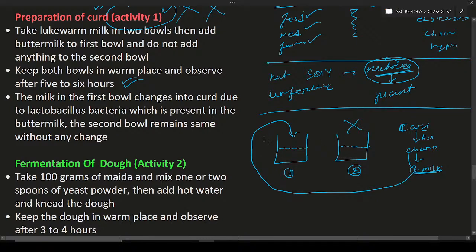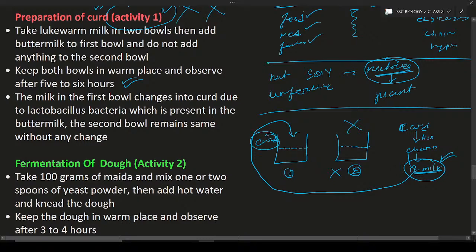You can see the first bowl has turned into curd and the second bowl has not turned into curd. So why? What is the reason? In the first bowl we have added buttermilk. The bacteria present in the buttermilk turn milk into curd.